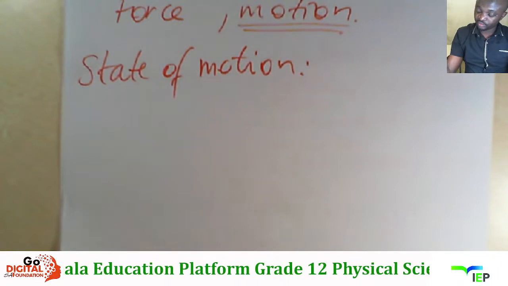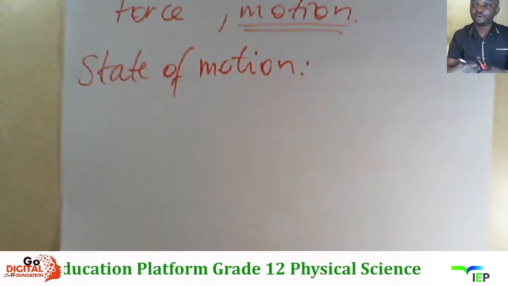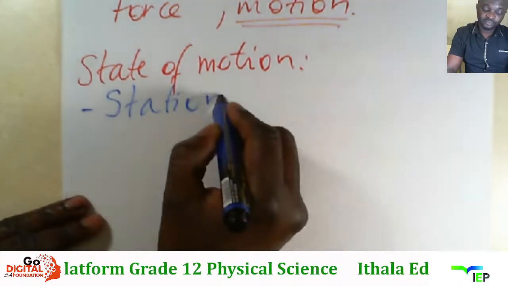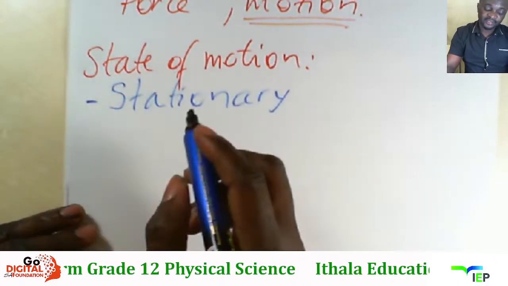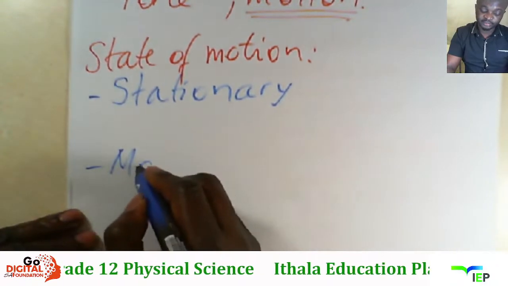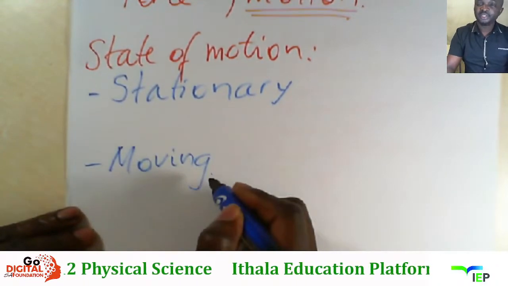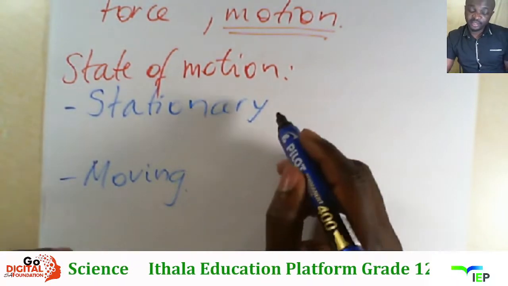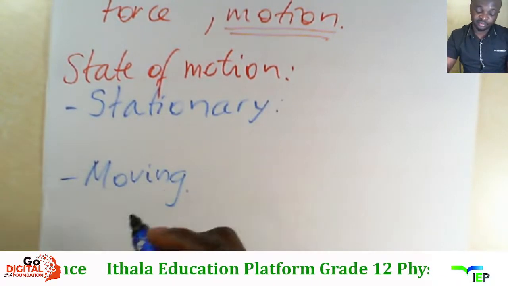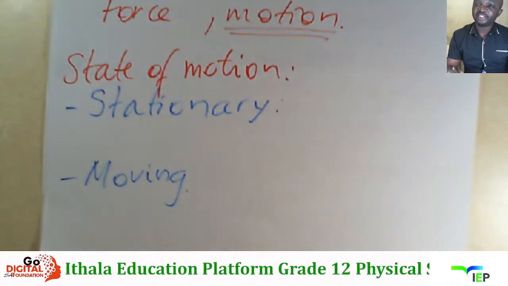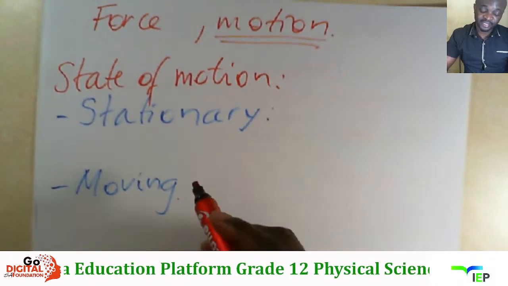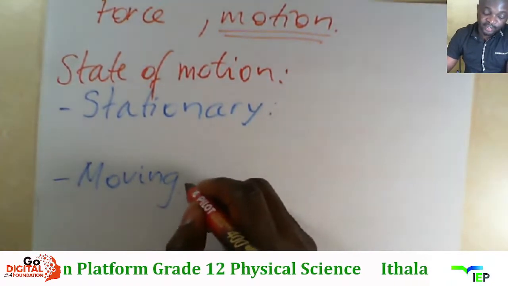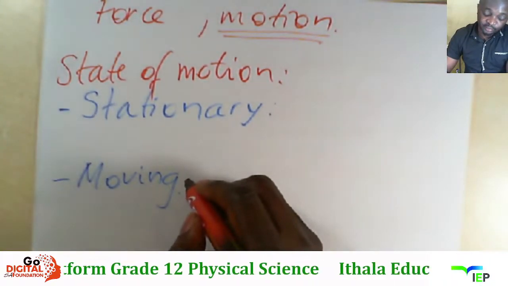In terms of state of motion, we'll say that the object is either stationary, normal, or the object is moving. Right, an object can be stationary, normal. It can be moving. Magu stationary, what does it mean? Magu moving, what does it mean? In terms of ama quantities, kumele siwafake masenza ama calculations. So the moving object